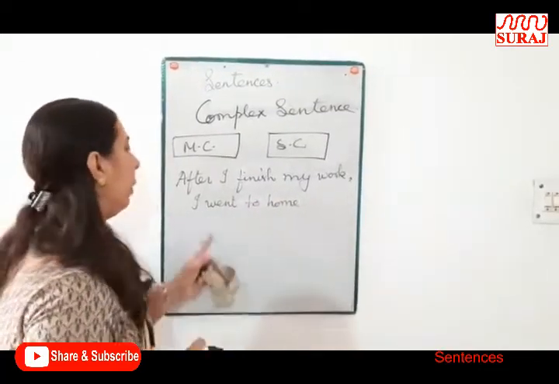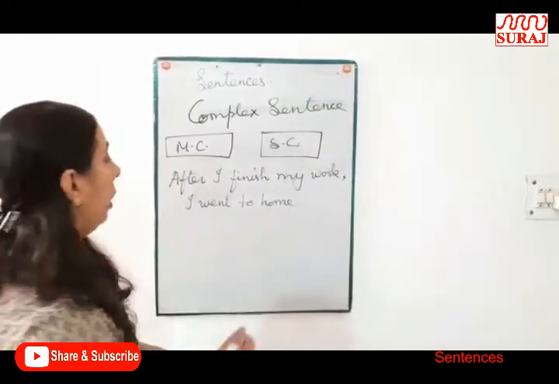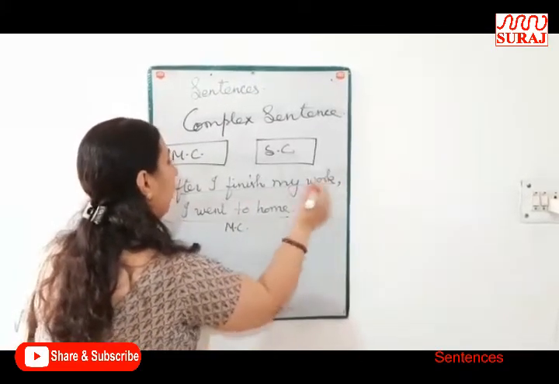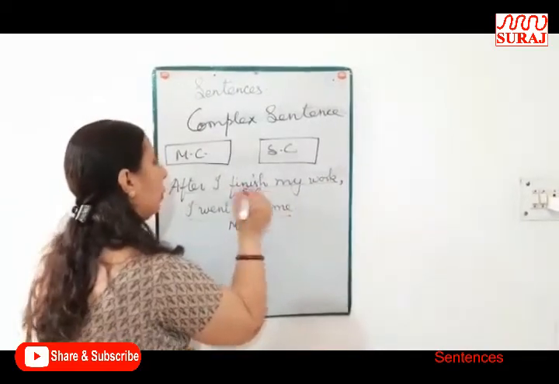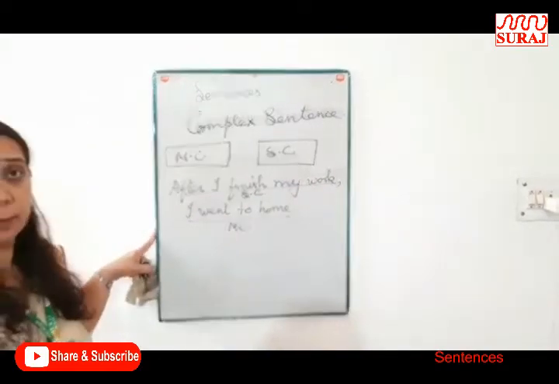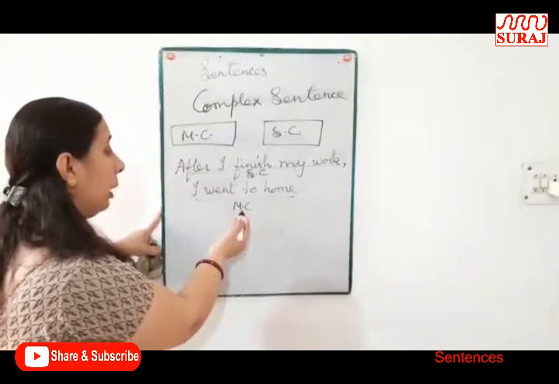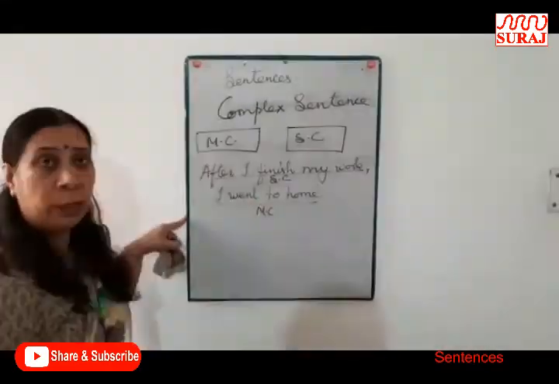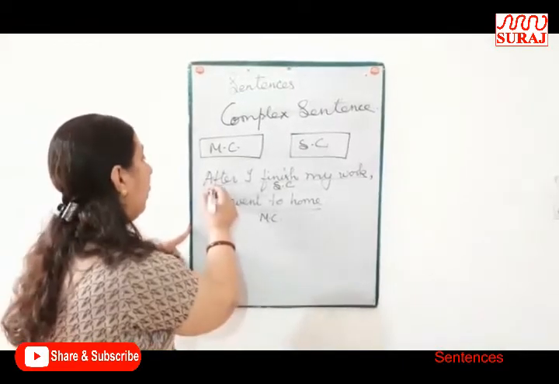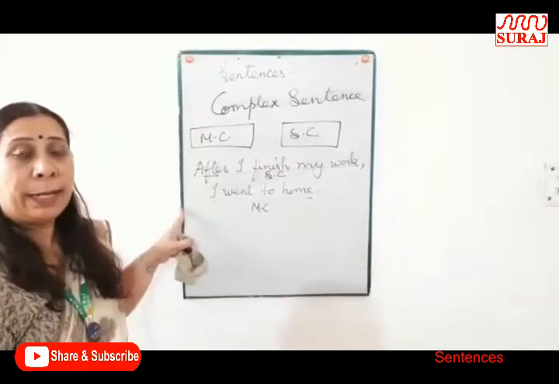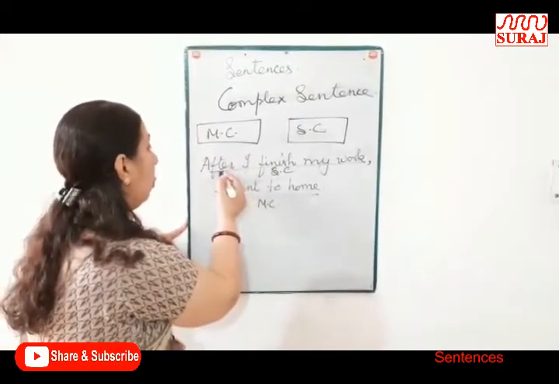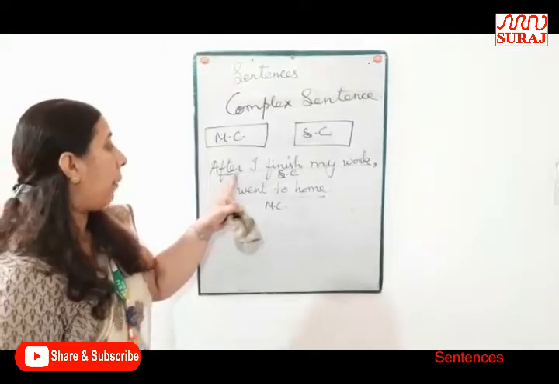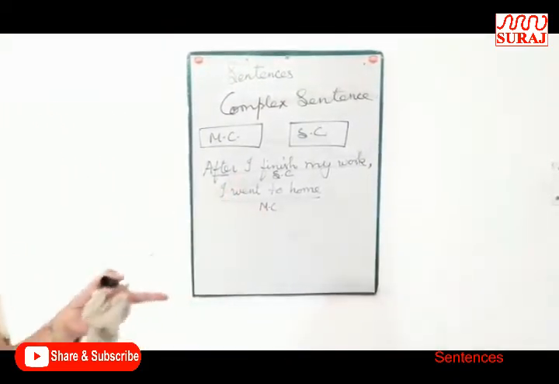After I finished my work, I went to home. I went to home is the main clause. After I finished my work is the subordinate clause. In a complex sentence, there is one main clause with one or more subordinate clauses. And we connect them with conjunctions like after, although, but, and many more.